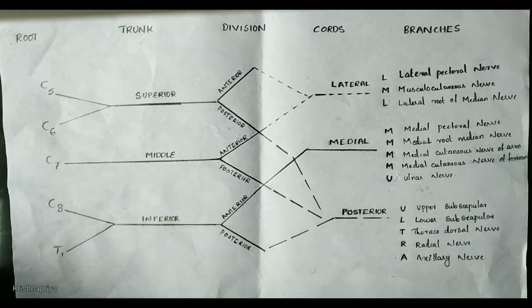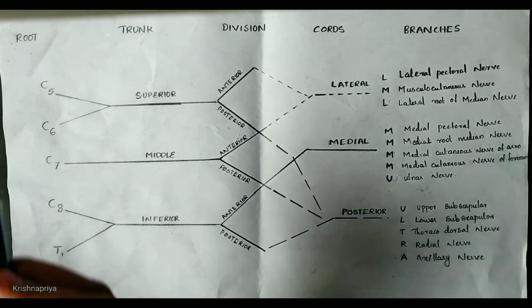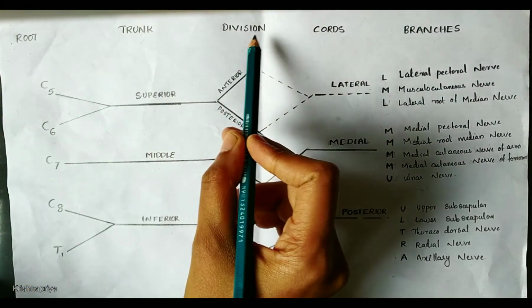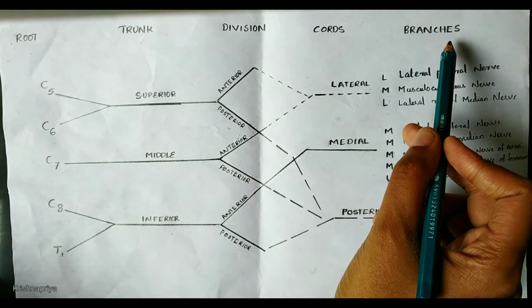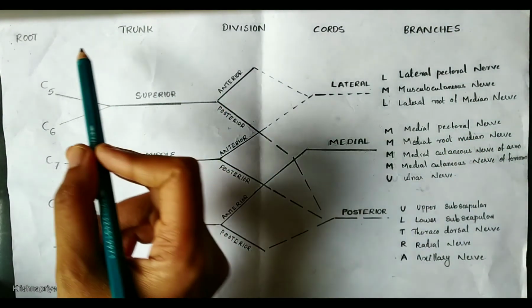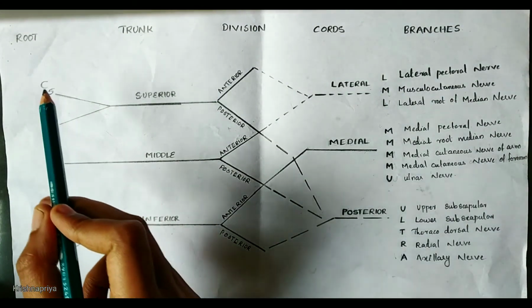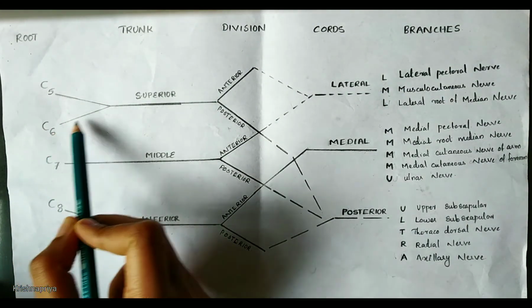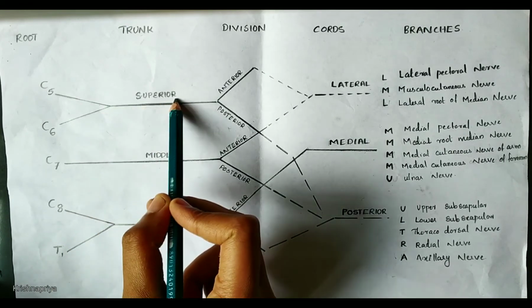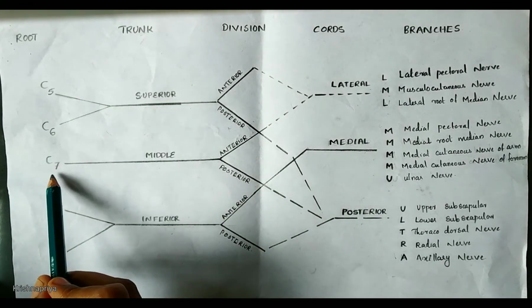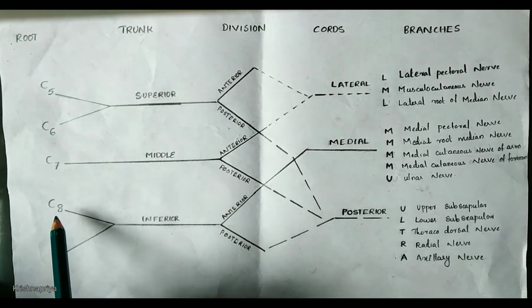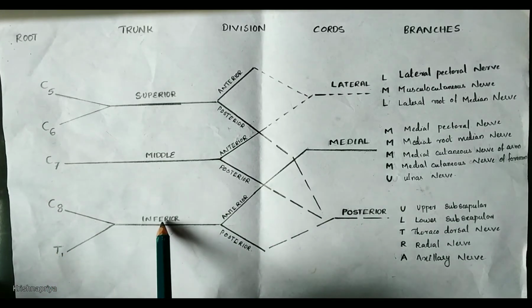Next, I am going to discuss its course. The brachial plexus is divided into roots, trunks, divisions, cords, and branches. We already know that the brachial plexus has a root value of C5 to C8 and T1. The C5 and C6 cervical nerves combine together to form the superior trunk, C7 forms the middle trunk, and C8 and T1 form the inferior trunk.